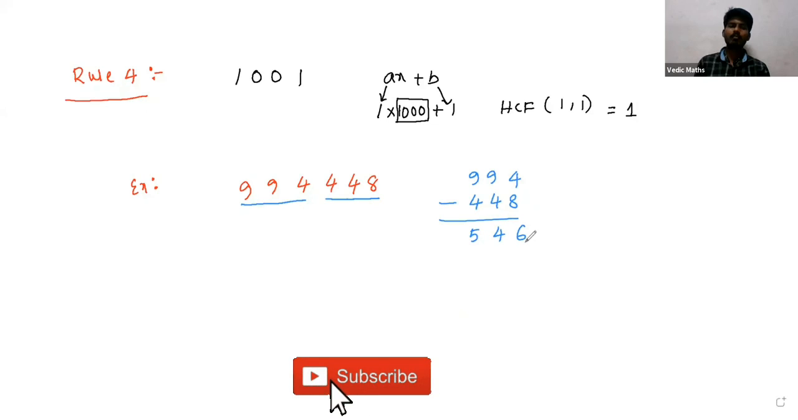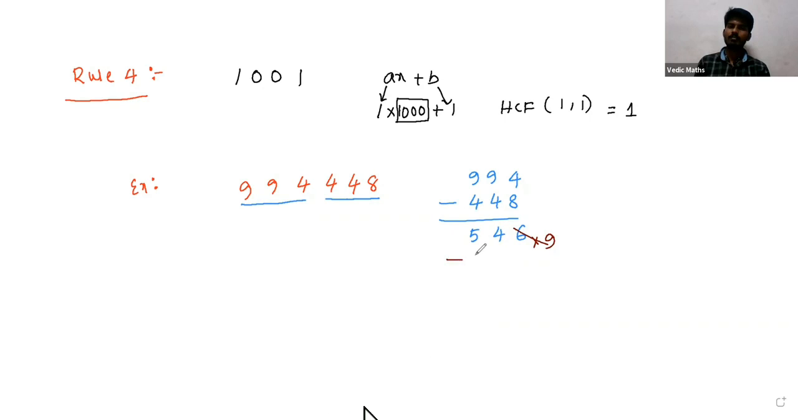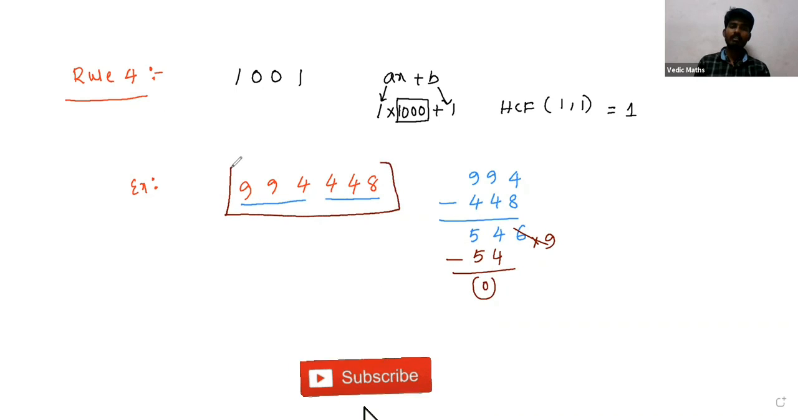So we can use any one of rule 1, 2, 3. I'm using rule 2 here. In rule 2, we multiply the unit place digit with 9 and subtract that value from the penultimate digit. So here I am subtracting 54, because 6 times 9 is 54. Then I got 0, so we can say that the given number is exactly divisible by 13.